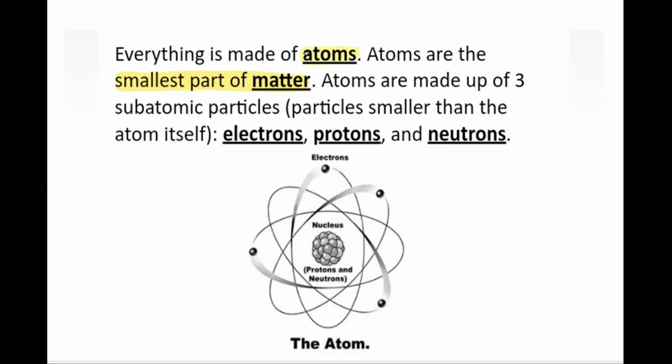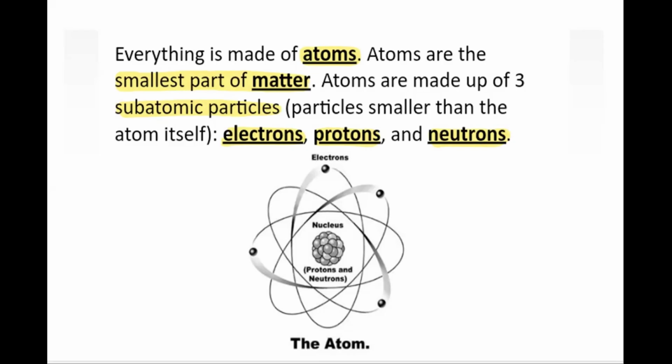Now an atom also has subparticles. It has certain subatomic particles, and those are electrons, protons, and neutrons. We cannot separate them out; they are part of one atom only.